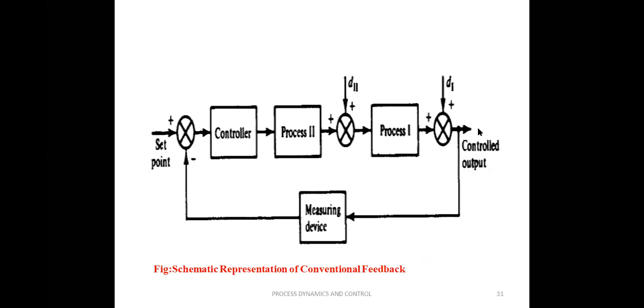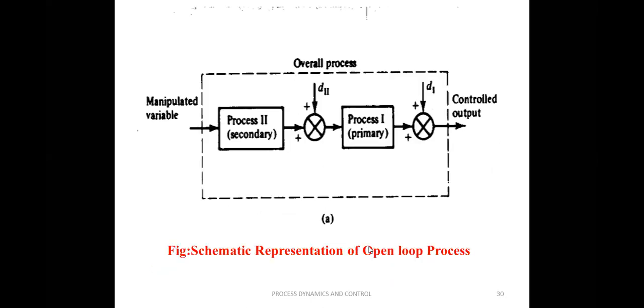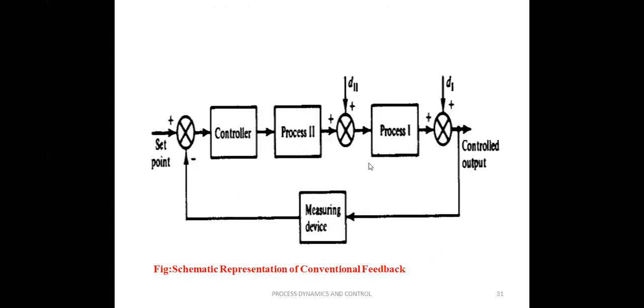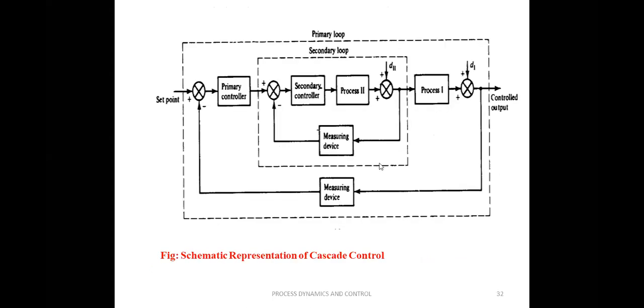That in turn provides the required changes in the process 1 output. But as we have already discussed, this conventional feedback control will be less effective for compensating changes in TC, whereas it is much more effective for changes in feed temperature. So that's why we are going to use another effective control, which is called cascade control.